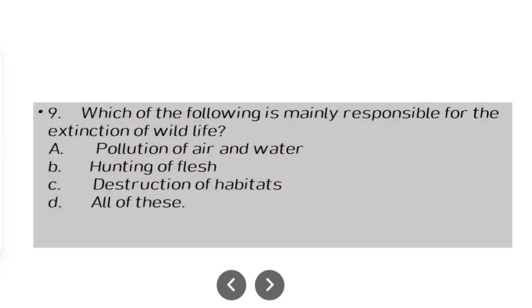Which of the following is mainly responsible for the extinction of wildlife? Option A, pollution of air and water. Option B, hunting of flesh. Option C, destruction of habitats. Option D, all of these. So here is the word mainly responsible, they are asking about the major cause. So the major cause that leads to the extinction of wildlife is, as you all know, destruction of habitats.